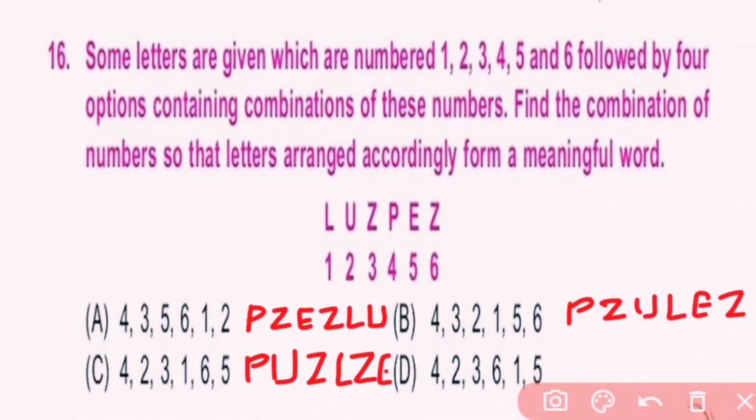Option D: 4 P, 2 U, 3 Z, 6 Z, 1 L and 5 E. Out of the 4, which word is meaningful? Puzzle is a meaningful word. So option D is correct.